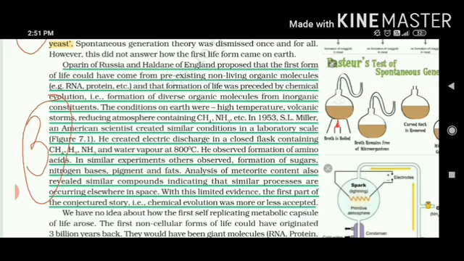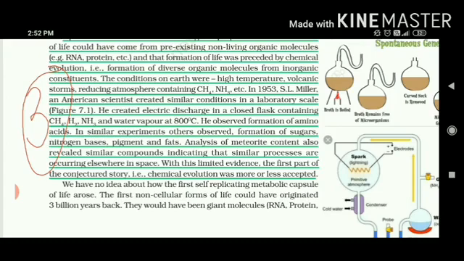When these two scientists were working, one more scientist came with the same idea. That was S.L. Miller. He was from America. He set up similar conditions in the laboratory as were available at the beginning of the earth. So what he did, he took a closed flask and he placed 4 different kinds of gases in it. Number 1 methane, number 2 hydrogen, number 3 ammonia, and number 4 water vapors.